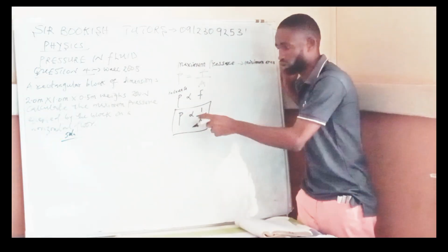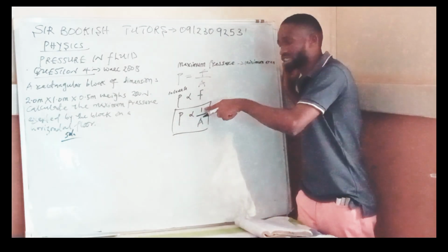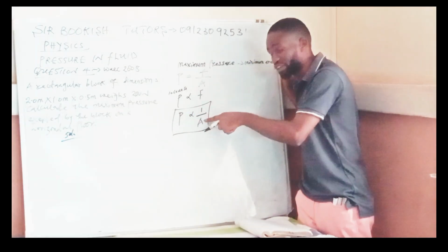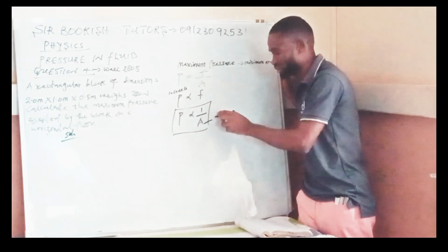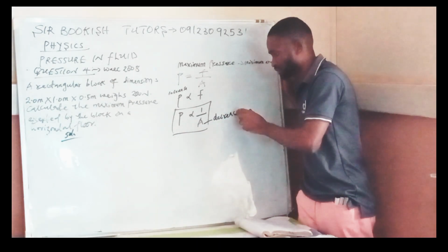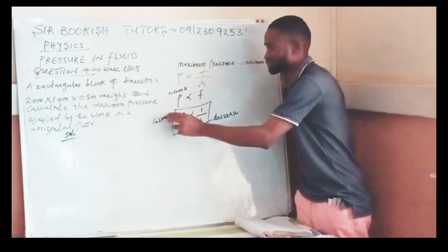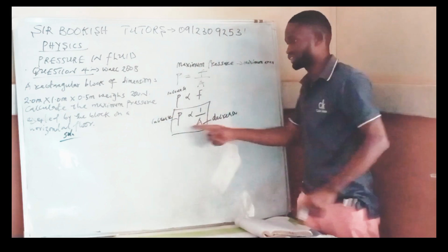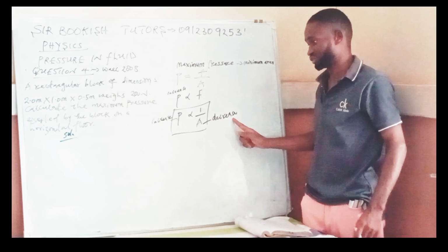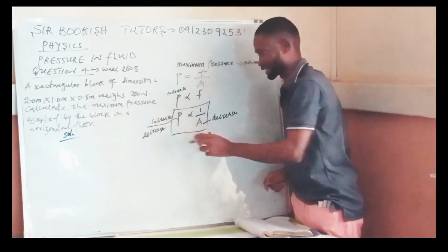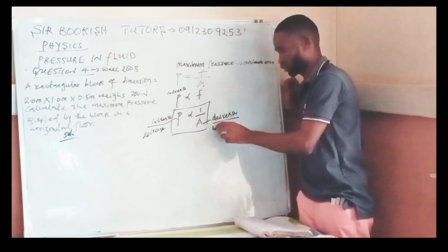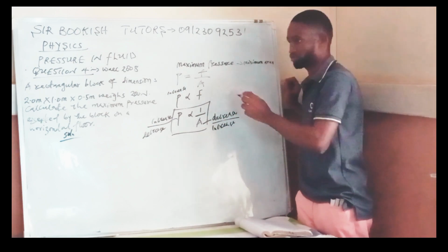Because pressure is inversely proportional to area, as pressure is increasing, the area will decrease. Then if the pressure decides to decrease, that means the area should increase.